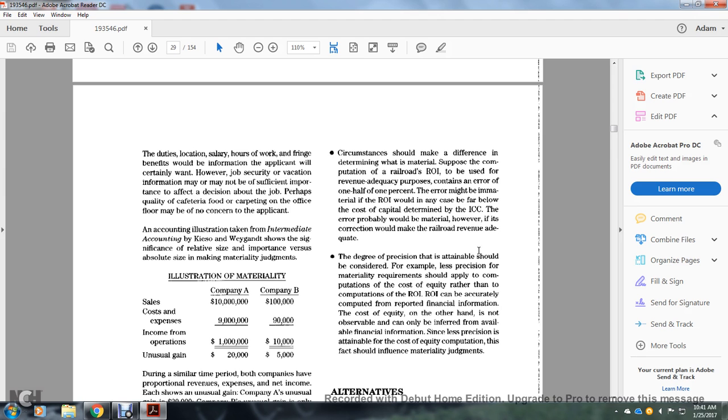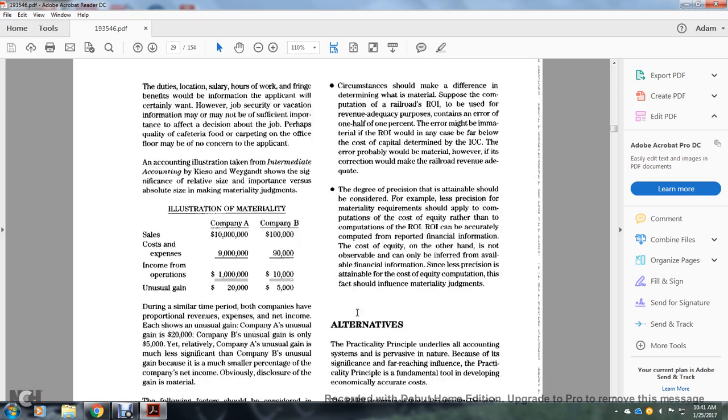The degree of precision attainable should be considered. For example, less precise materiality requirements should apply to the computation of the cost of equity than to the computation of the railroad return on investment. Return on investment can be accurately computed with the reported financial information. The cost of equity, on the other hand, is not observable and can only be inferred from the available financial information. Since less precision is attainable, this fact should influence the materiality judgment.